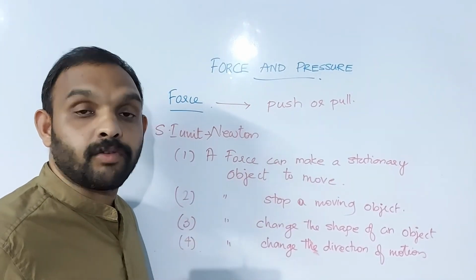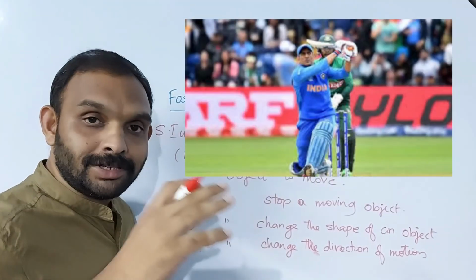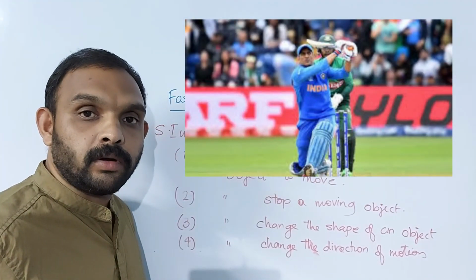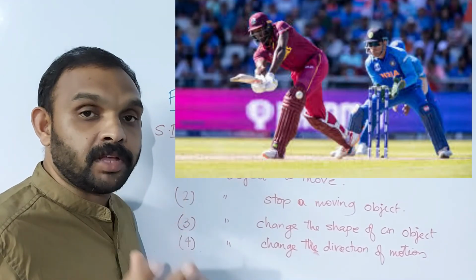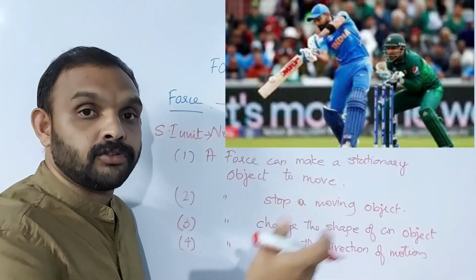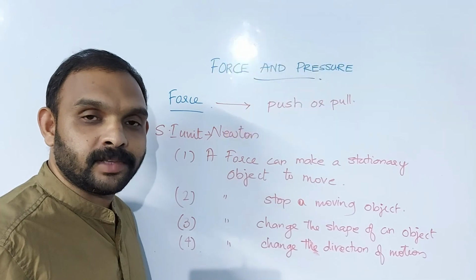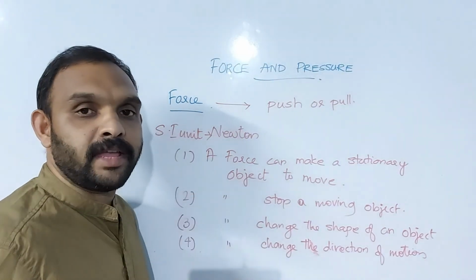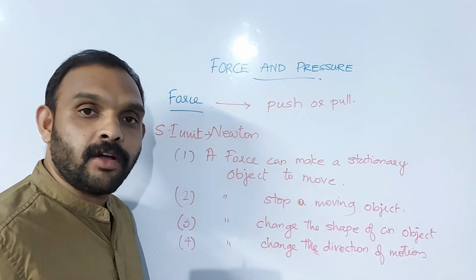But what is the job of a batsman? The batsman will always try to change the direction of the ball with the bat. He may send the ball towards the boundary or maybe towards the gallery also. So by applying a force, we can change the direction of motion of an object.